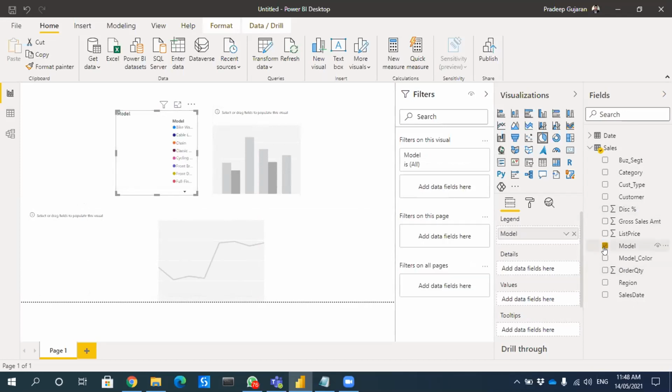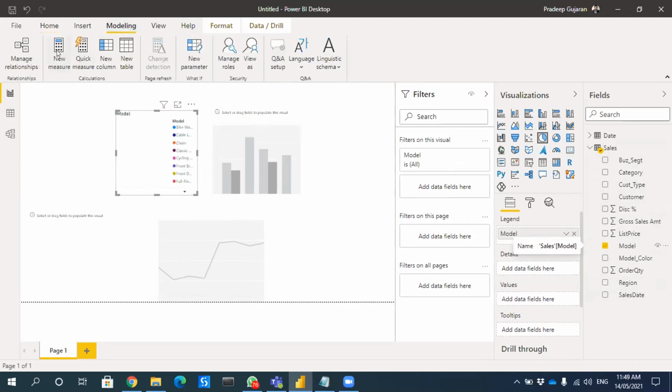Okay, now before selecting a model, we have to create some DAX functions. Now, if you see our sales, total sales is basically our gross sales amount. We can actually directly use this also, but better to create a DAX. For creating DAX, we'll go to modeling and create a new measure.